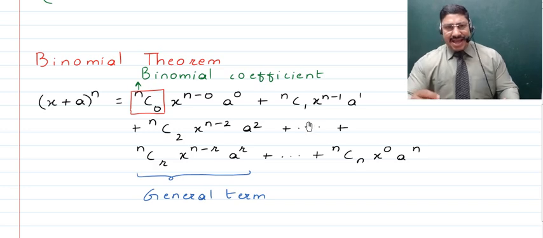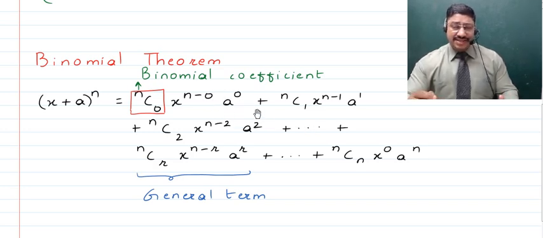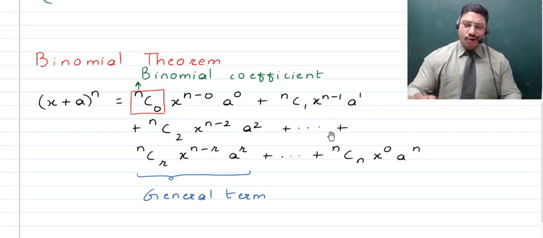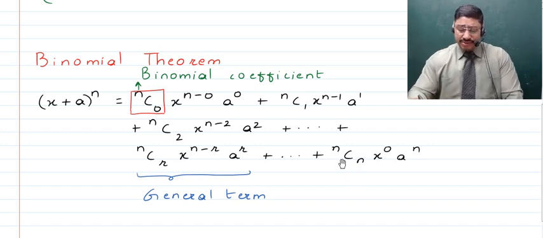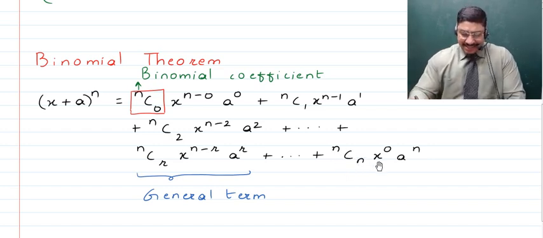Remember, x, which is the first term, raised to the power difference of the numbers in the superfix and the suffix, that is n minus 2, times a, which is the second term, raised to the power number in the suffix, that is 2. So this is how all the terms of the binomial are going to continue, and the last term is going to be NCN, x, the first term, raised to the power difference of the numbers in the superfix and the suffix, that is 0, times a raised to the power number in the suffix, that is n.